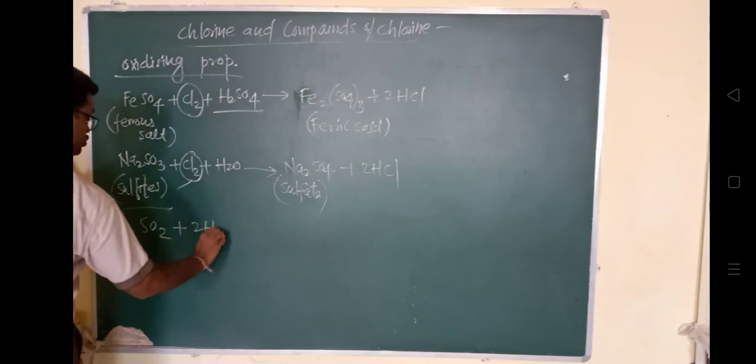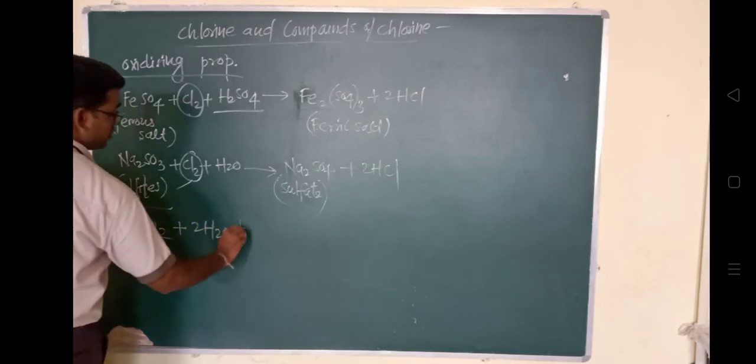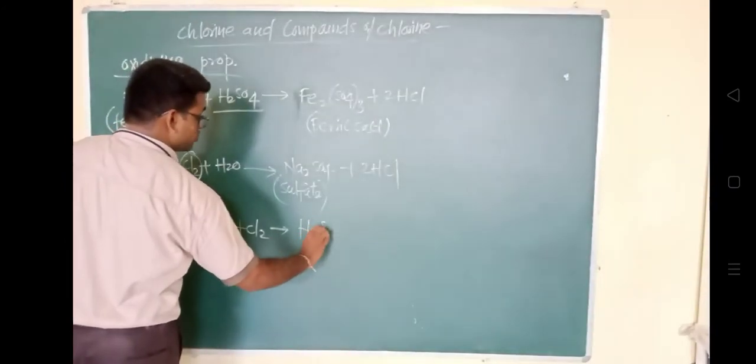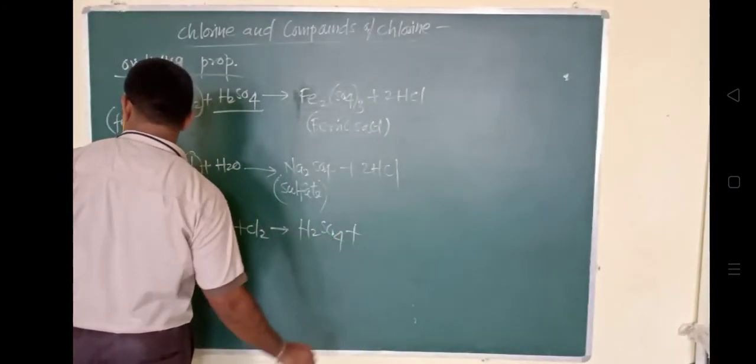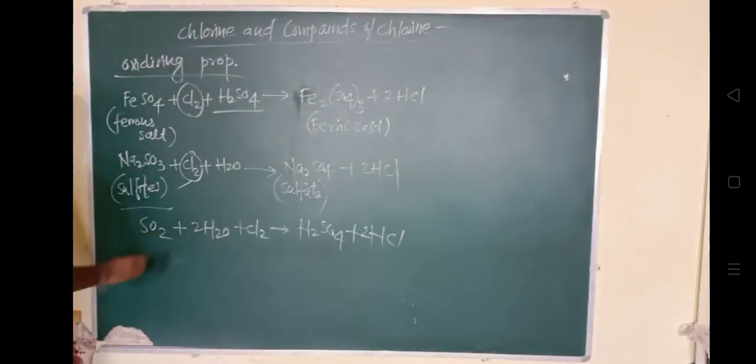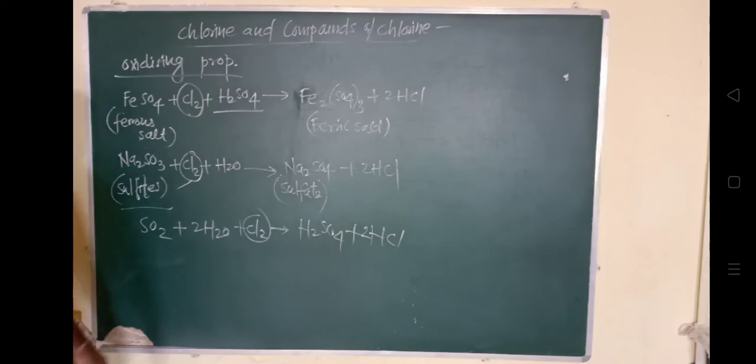Okay, so this chlorine oxidizes the sulfur. ये क्लोरीन क्या कर रहा है, ऑक्सीडाइज कर रहा है सल्फर को, to convert into this H2SO4. And this iodine, I to iodine, along with this 6H2O, is getting oxidized by this chlorine and it will form the iodate.